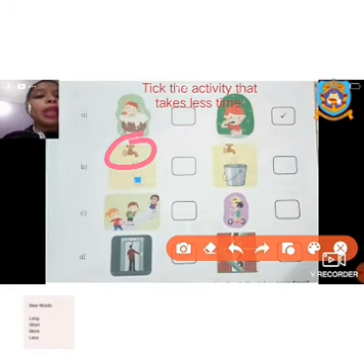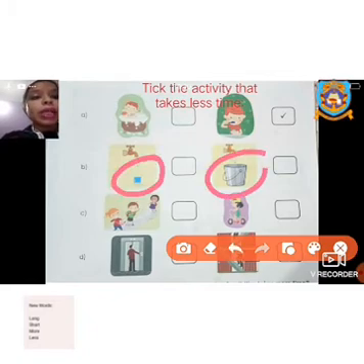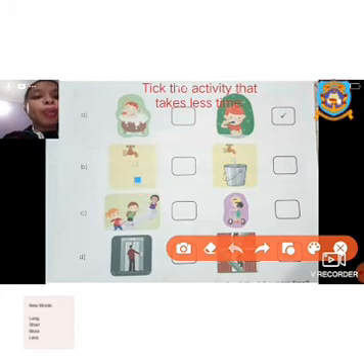In one picture the tap is filling a glass, and in the second picture it is filling a bucket, but here the water is dropping one by one. Which will fill up faster, the glass or the bucket? So we can say that the glass will fill up faster, so it will take less time.